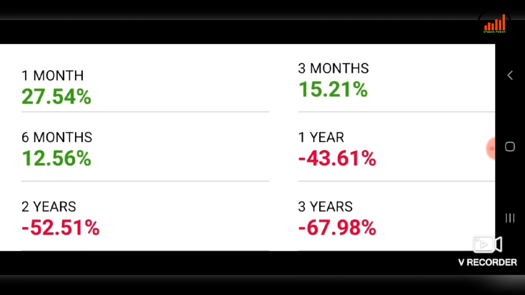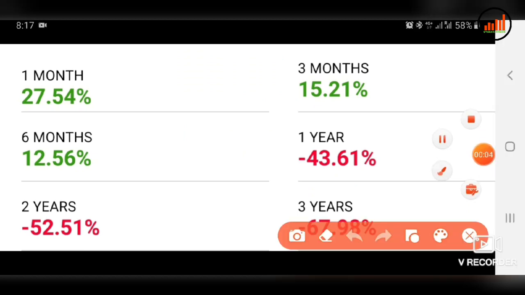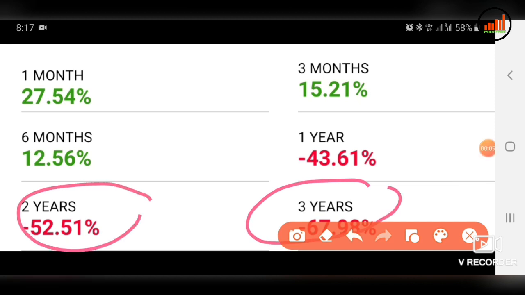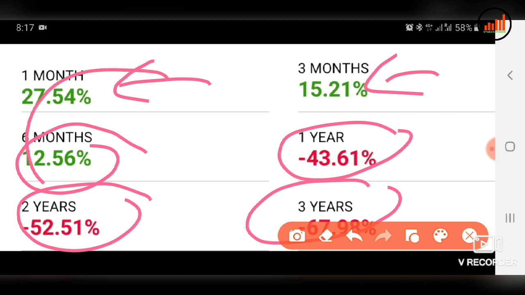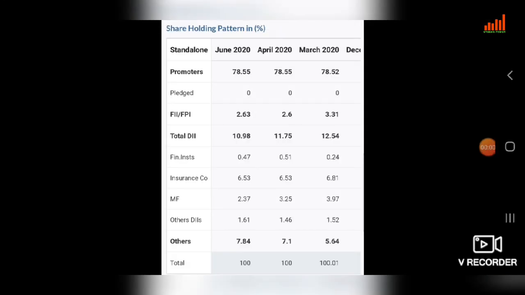Now we will see how many percentage of returns Canara Bank has given in past years. In the past 3 years it has given returns in minus. In the past 2 years also it has given returns in minus. In the past year also it has given returns in minus. But in the past 6 months it has given returns in plus: 12.56 percentage in 6 months, 15.21 percentage in 3 months, and 27.54 percentage in 1 month. So the good news is that in the past 3 months it has started giving returns in plus.